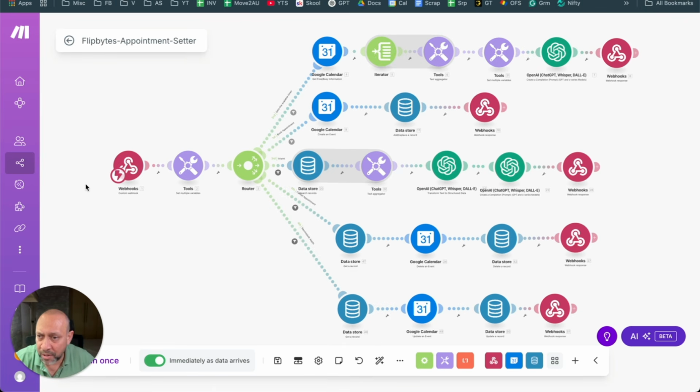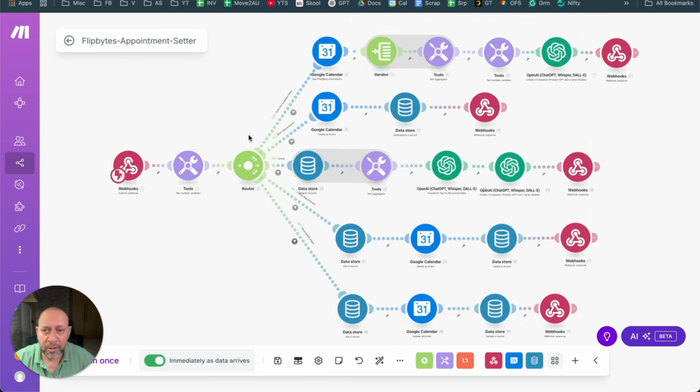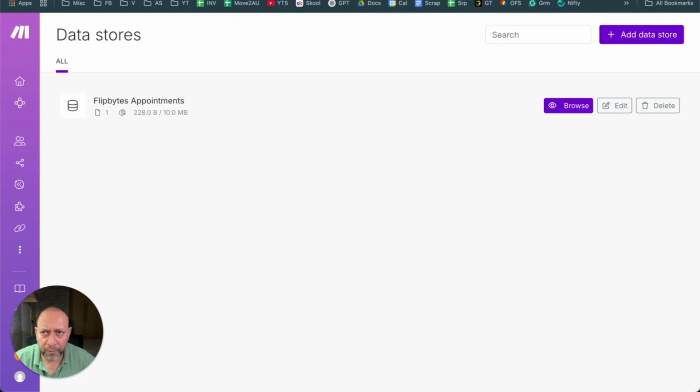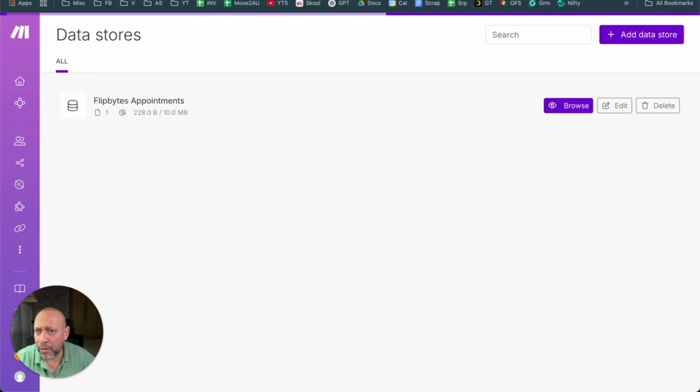the system starts off and comes here. It goes to the data store and sees what is available to it. It says, okay, fine, this particular record is available, or there are 2 appointments for this number. So if you go here, let me just open the data store one more time. Okay, so let's say there are multiple appointments. It'll see the phone number. It'll ask the user for the phone number. When he gives the phone number, that is the time it will fetch all of these records. So it'll get that and go back to this thing.